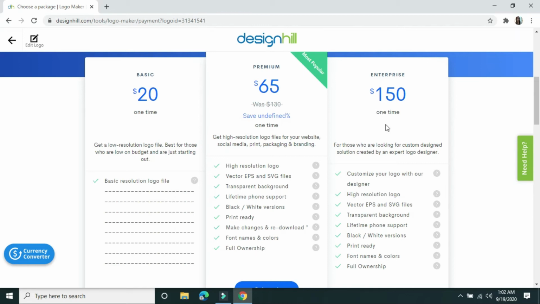And then for the enterprise, for those who are looking for custom design solution created by an expert logo designer. So these are the benefits. Customize your logo with our designer. High resolution logo. Vector EPS and SVG files. Transparent background. Lifetime phone support. Black and white version. Print ready. Font name and colors. Full ownership.